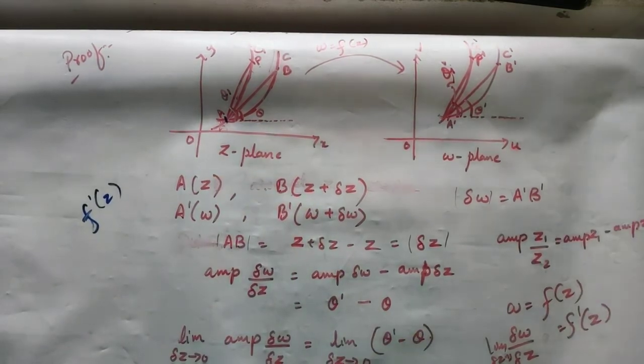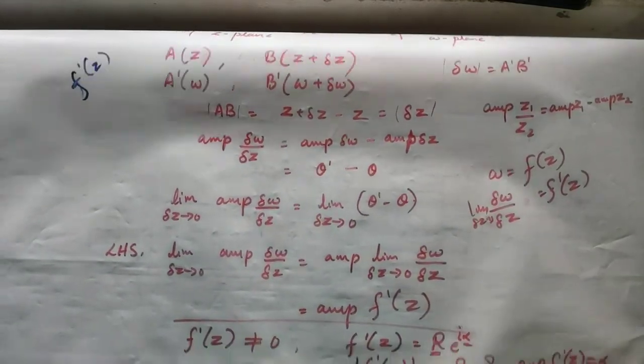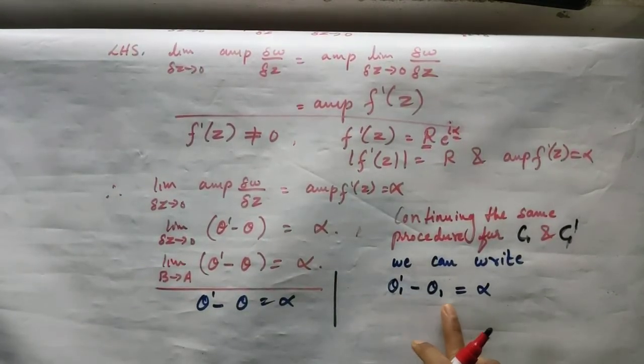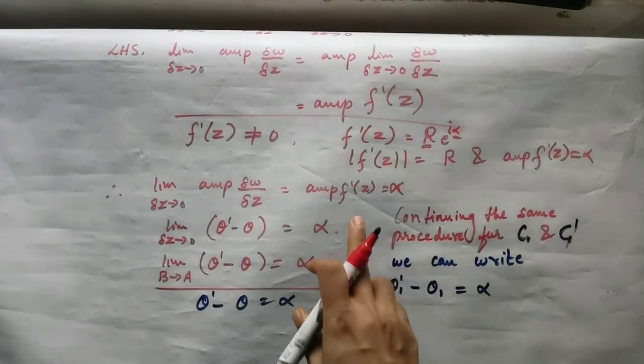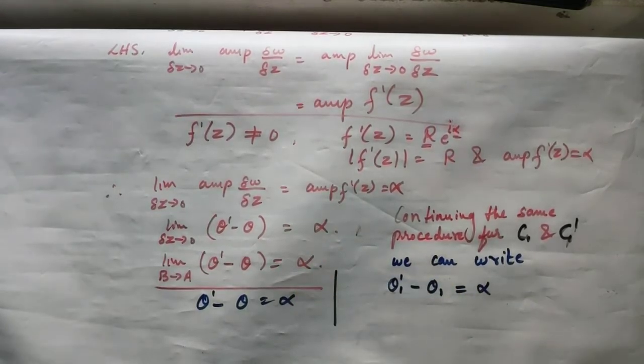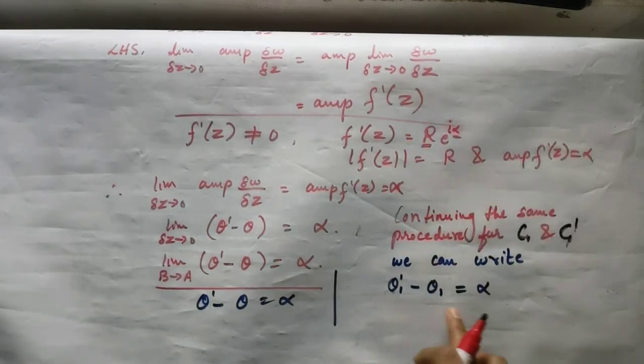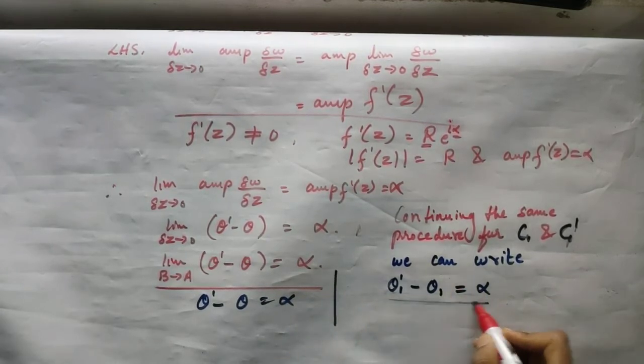Because of this I can directly state that along C1 also, theta 1 dash minus theta 1 should be equal to alpha, because that is also going to give you f dash of z, and it is unique, irrespective of the path followed to take the derivative. Now since they both represent the derivative of the same function, but following different paths, the derivative should be the same. Because of that, the amplitude of the derivative should also be the same, that is alpha. That's why I can write this.